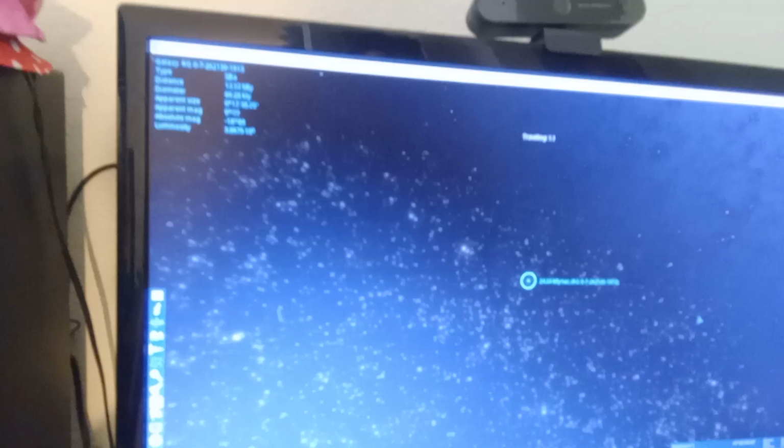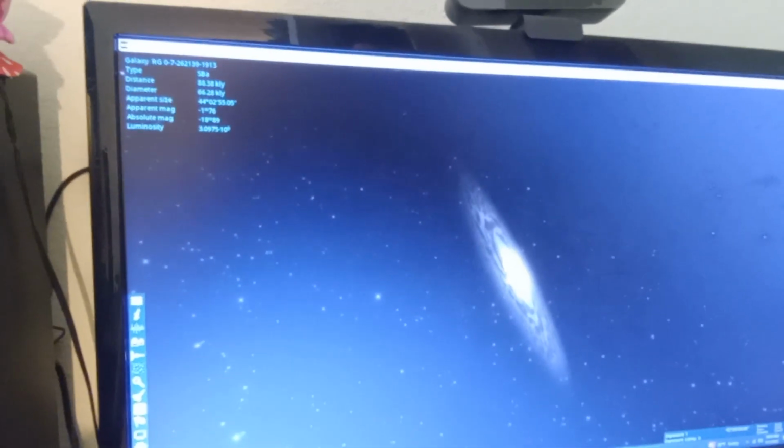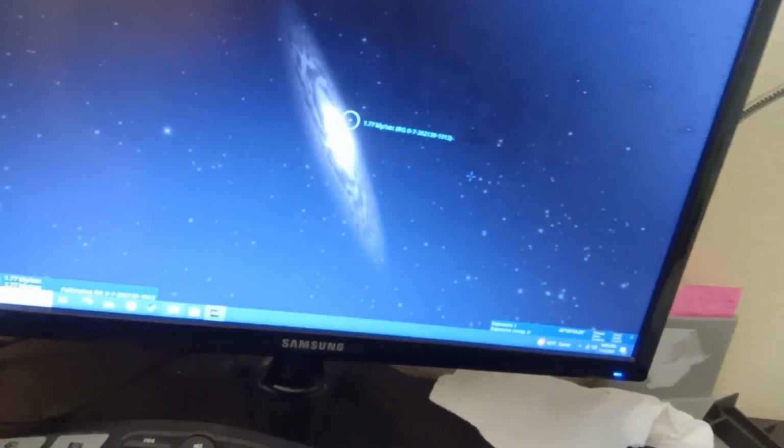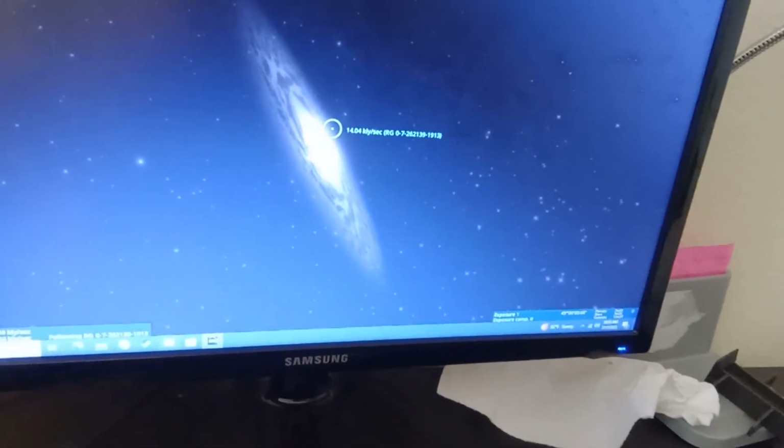Now the next type of galaxy that I want to show you is called an SB, which stands for barred spiral galaxy. Our Milky Way is a barred spiral. They're spiral galaxies that have a central bar in them. Let me show you what I mean.